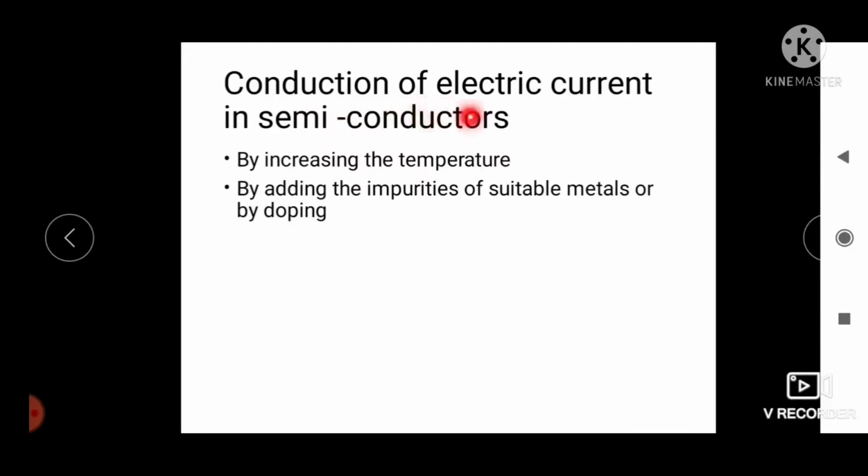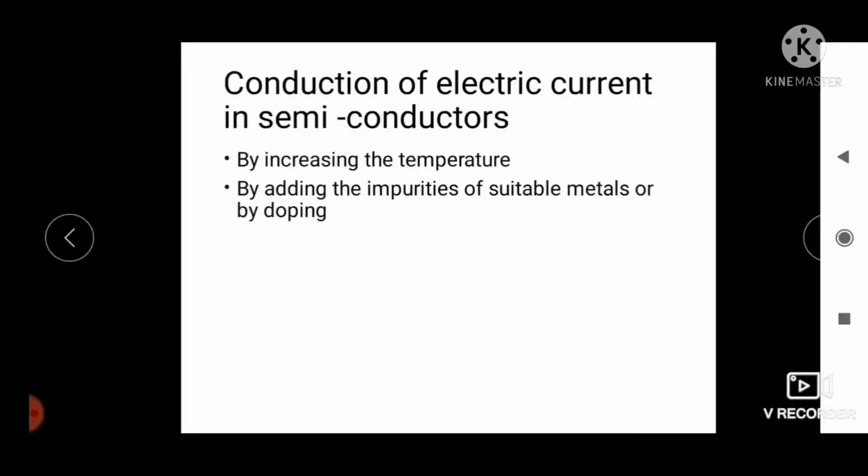Next topic is conduction of electric current in semiconductors. We have studied that pure silicon and pure germanium are poor conductors of electricity and are regarded as insulators. However, their conductivity can be increased by increasing temperature and by adding impurities of suitable metals, or by doping.